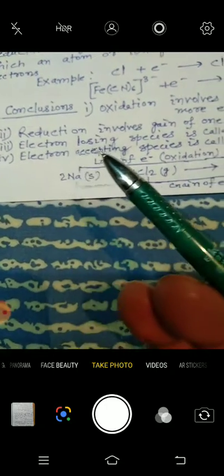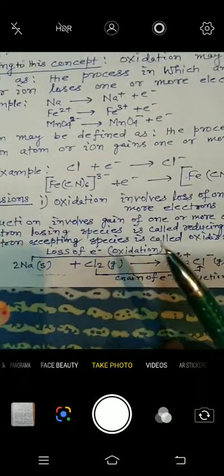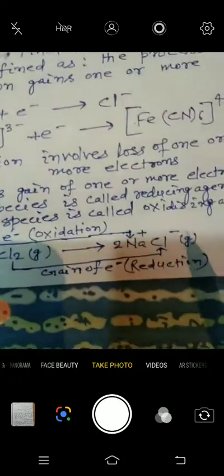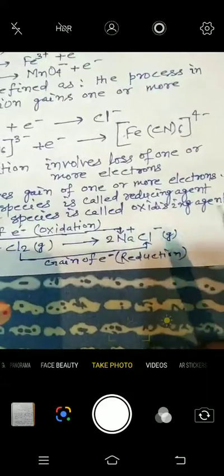An electron losing species is called a reducing agent, and an electron accepting species is called an oxidizing agent. Once again I am reading: oxidation involves loss of one or more electrons, reduction involves gain of one or more electrons. Electron losing species is called reducing agent, electron accepting species is called oxidizing agent.